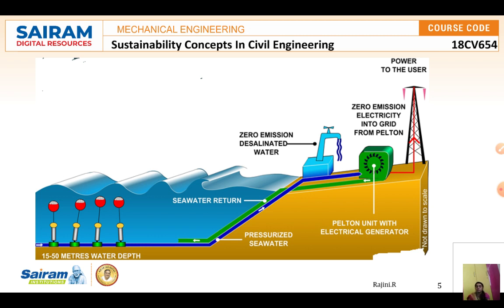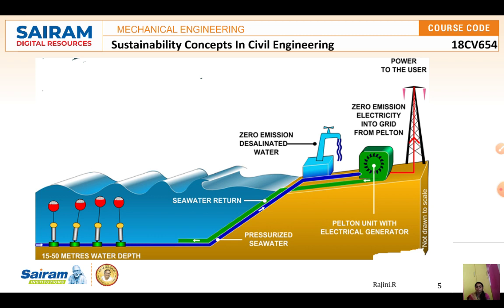And osmotic power is the method of generating power by the pressure coming from the ocean waves, in the seashores. There we are using the maximum efficiency.